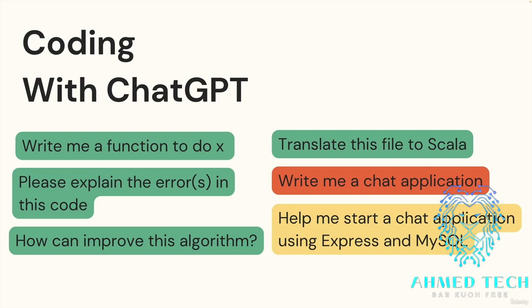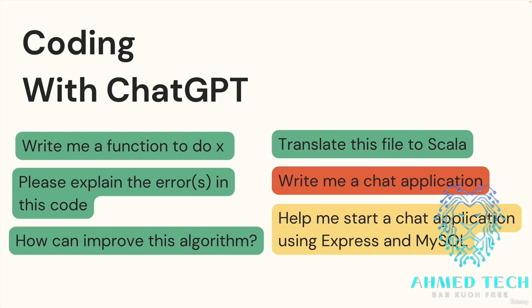So on this slide, you can see some of the various tasks color-coded, green, red, and yellow. The green things are things I recommend using ChatGPT for that it does very well at. Write me a function to do X, write me a module that does Y, create a class that does something. It's also really useful for debugging purposes. Please explain what's going wrong in this code. What does this error message mean?